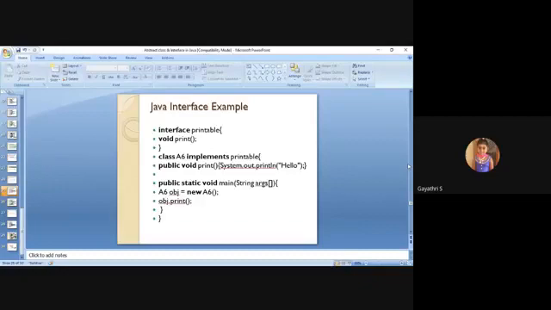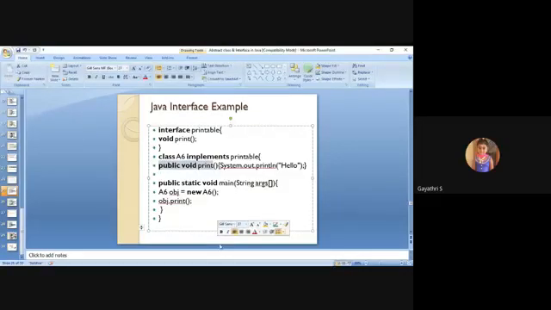This is also an important MCQ part in the placement. If your normal class provides the implementation of the abstract method which is in the interface, you should add the public keyword here. That is why it is public void print. If you eliminate this public, it is treated as default, and that brings an error. So you should add public void print.